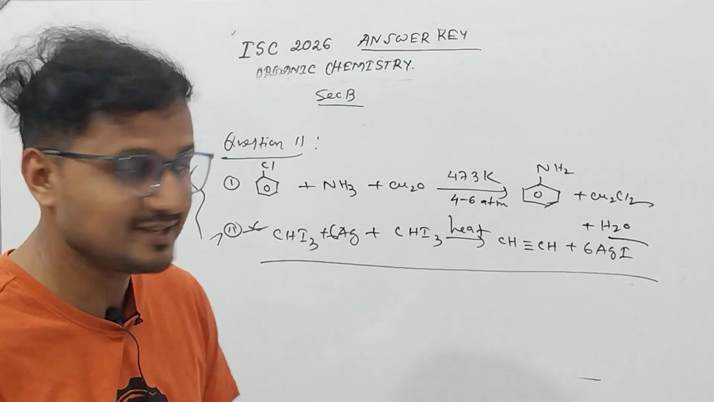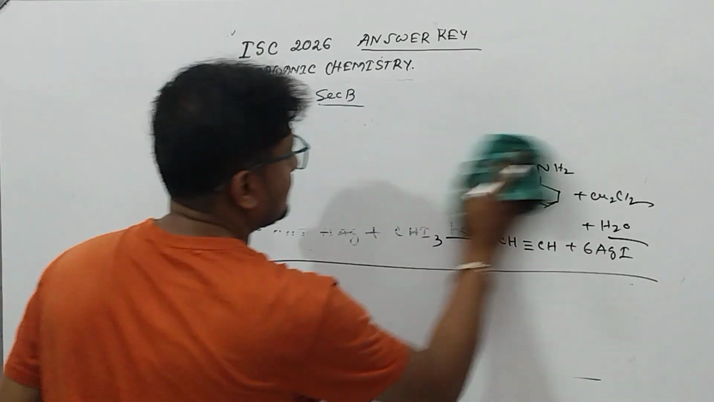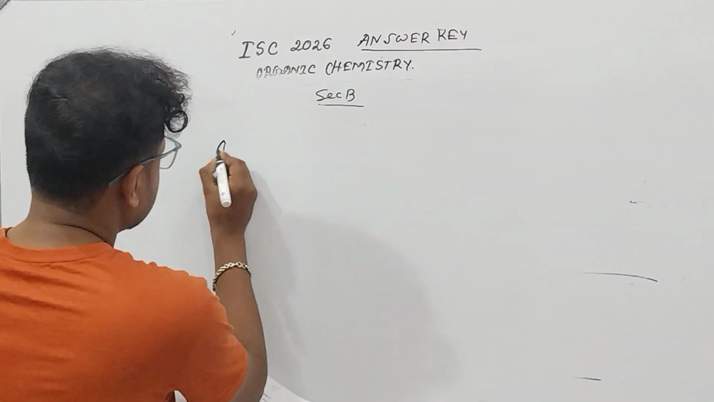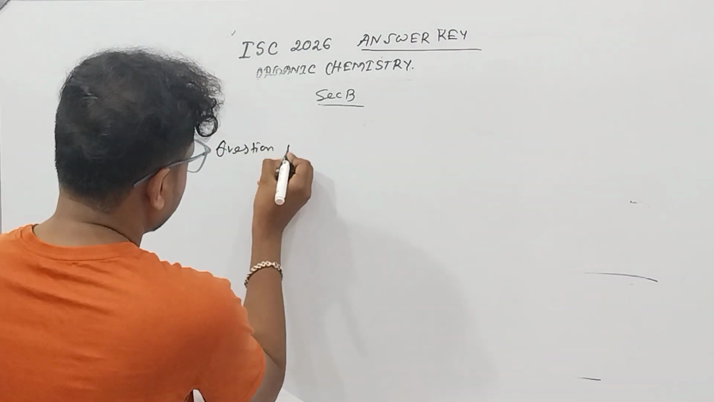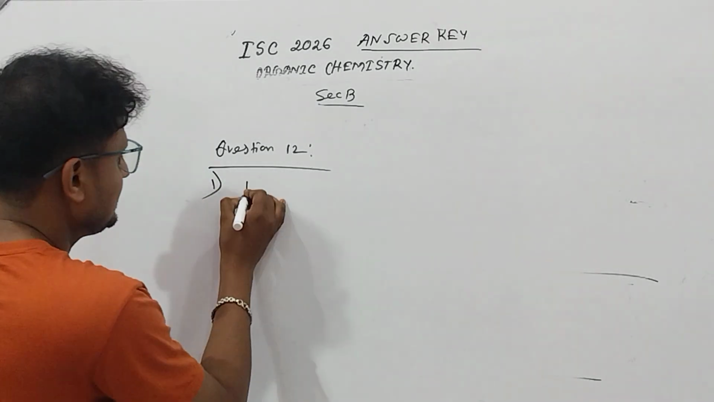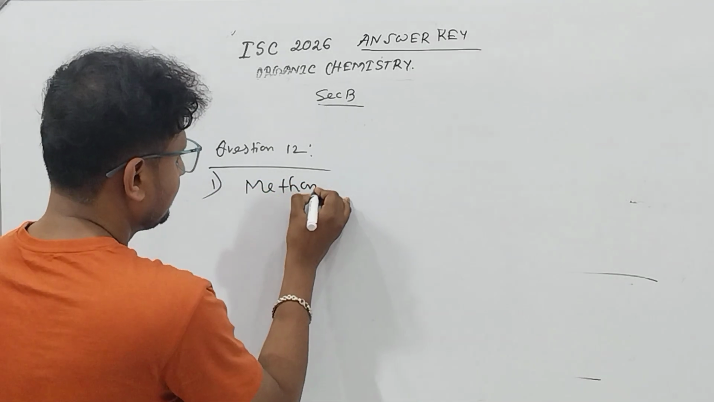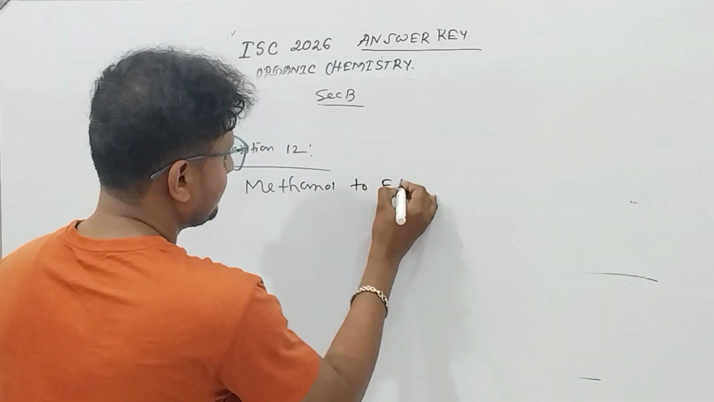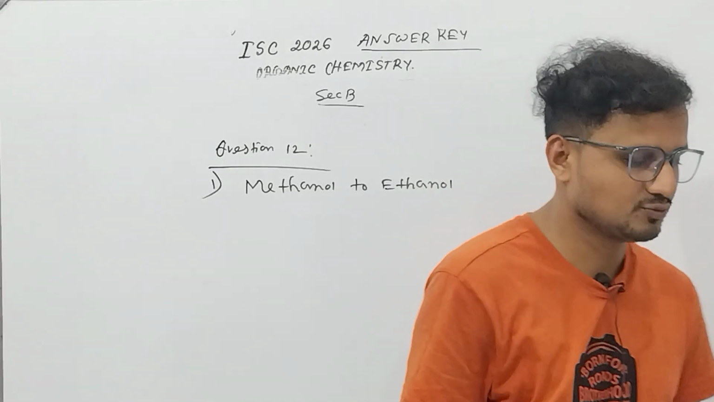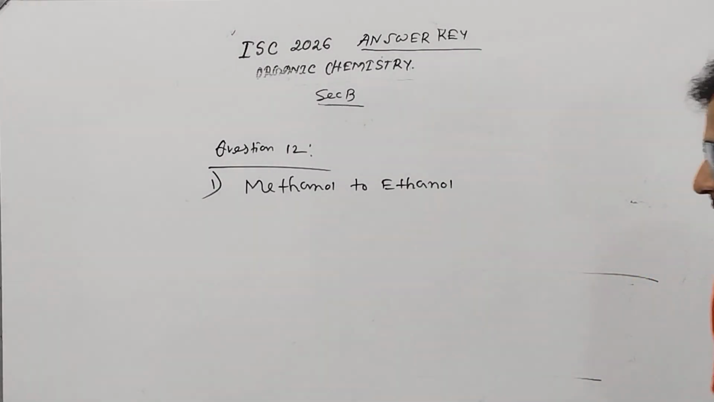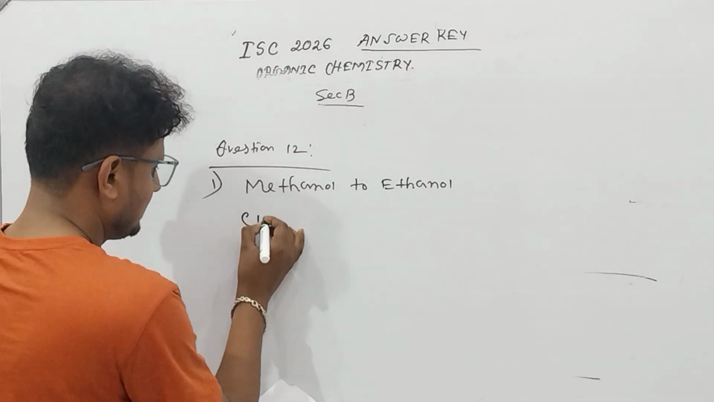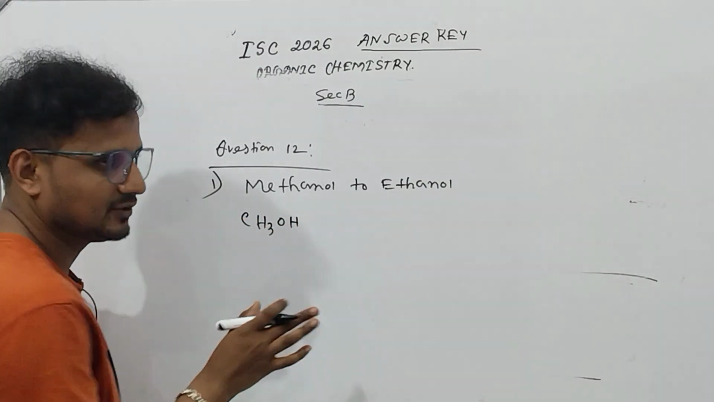again from organic chemistry. Question number 12, let us check it. Methanol to ethanol, they have given the conversion methanol to ethanol. Now how to go from methanol to ethanol? There are going to be many ways. Let us choose one, methanol.